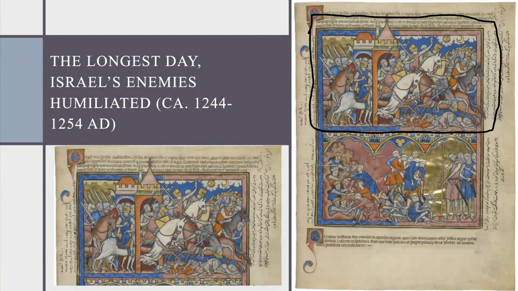The spearman looks down at the man he penetrated with his weapon. The penetrated man, wearing a crown, is depicted to be falling off his brown horse. The swordman looks up to the sky. Most of the left side of the picture depicts armored men with weapons pointing to the right. The far right side of the picture depicts armored men without weapons. Some men are leaning with their bodies to the right, but all are looking up to the left. The left side armored men of the picture are encroaching on the right side armored men. The left side armored men are facing right, while the right side armored men are facing left.